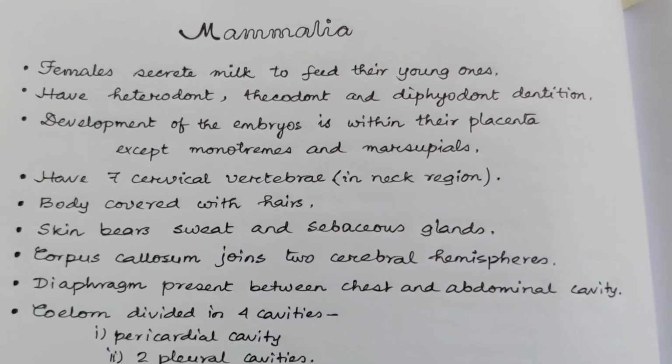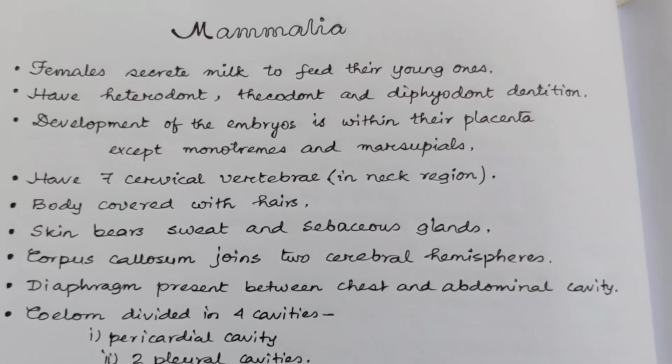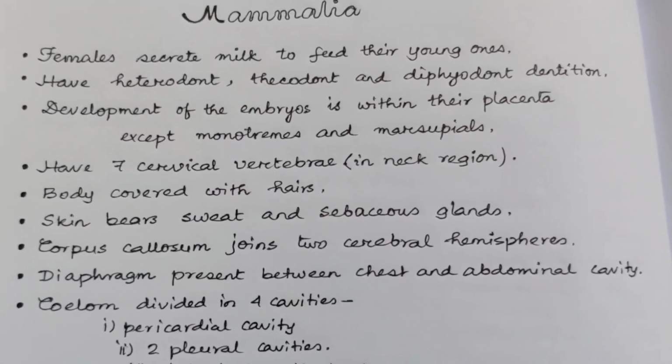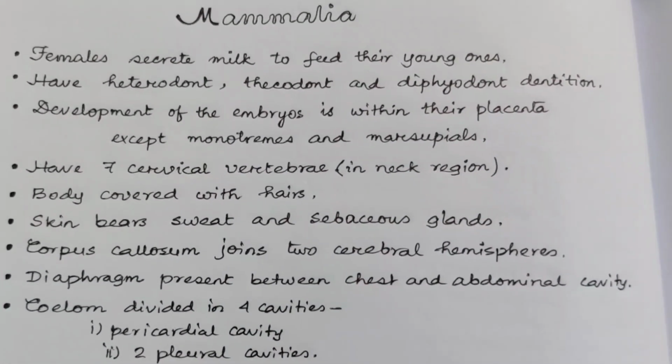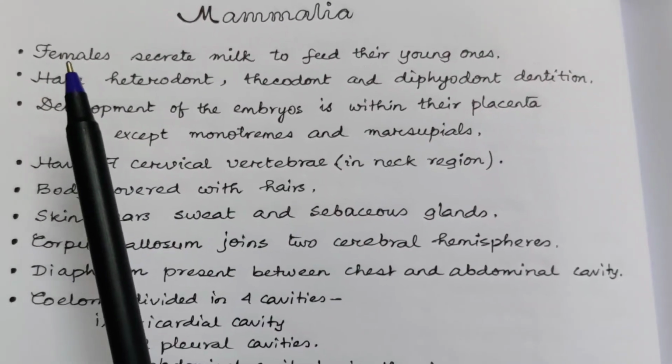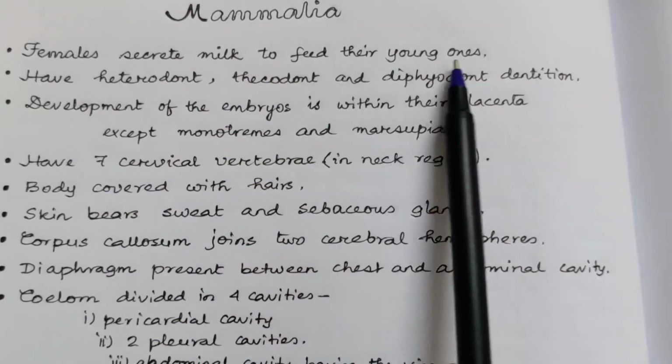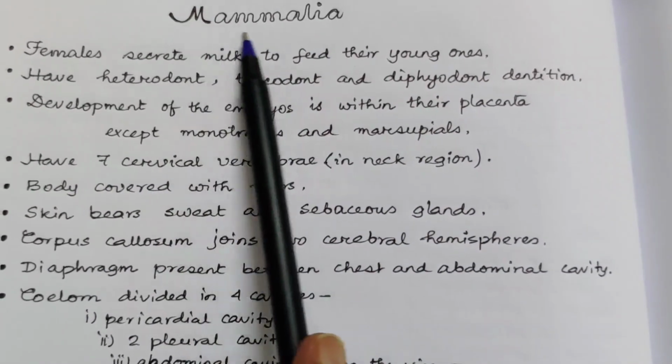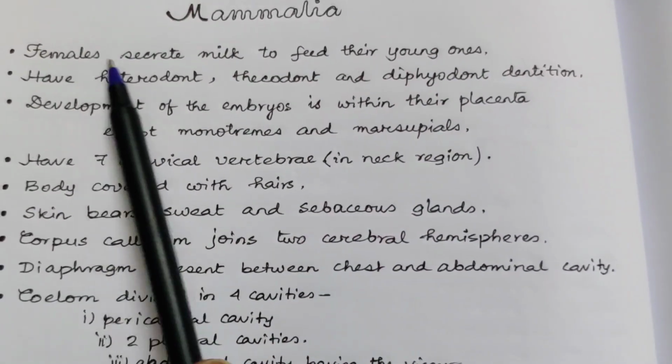Have you seen Mammalia? This is the tutorial on class Mammalia in phylum Chordata. Now the general characteristics of mammals are the females secrete milk to feed their young ones. Since the word Mammalia, mamma means mammary gland.